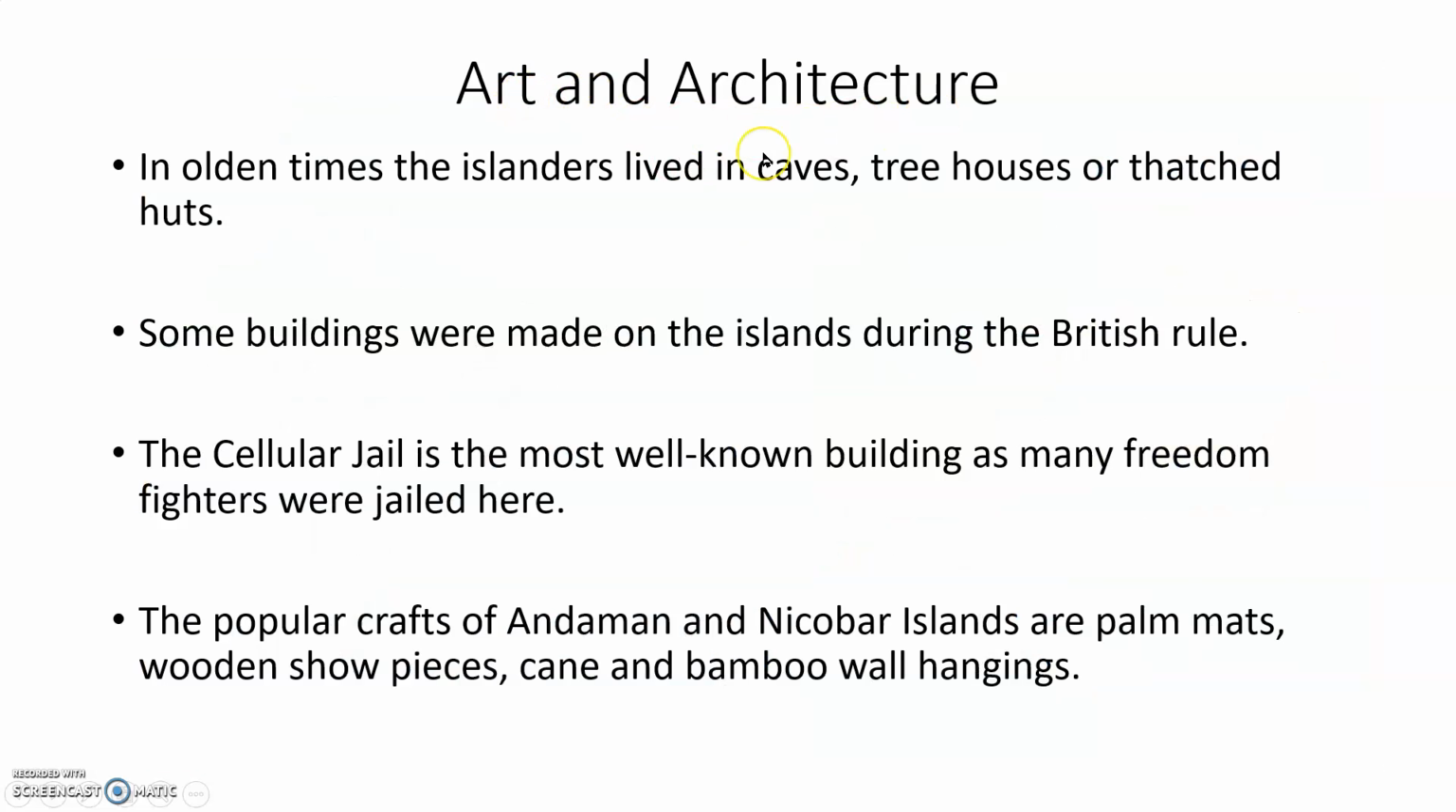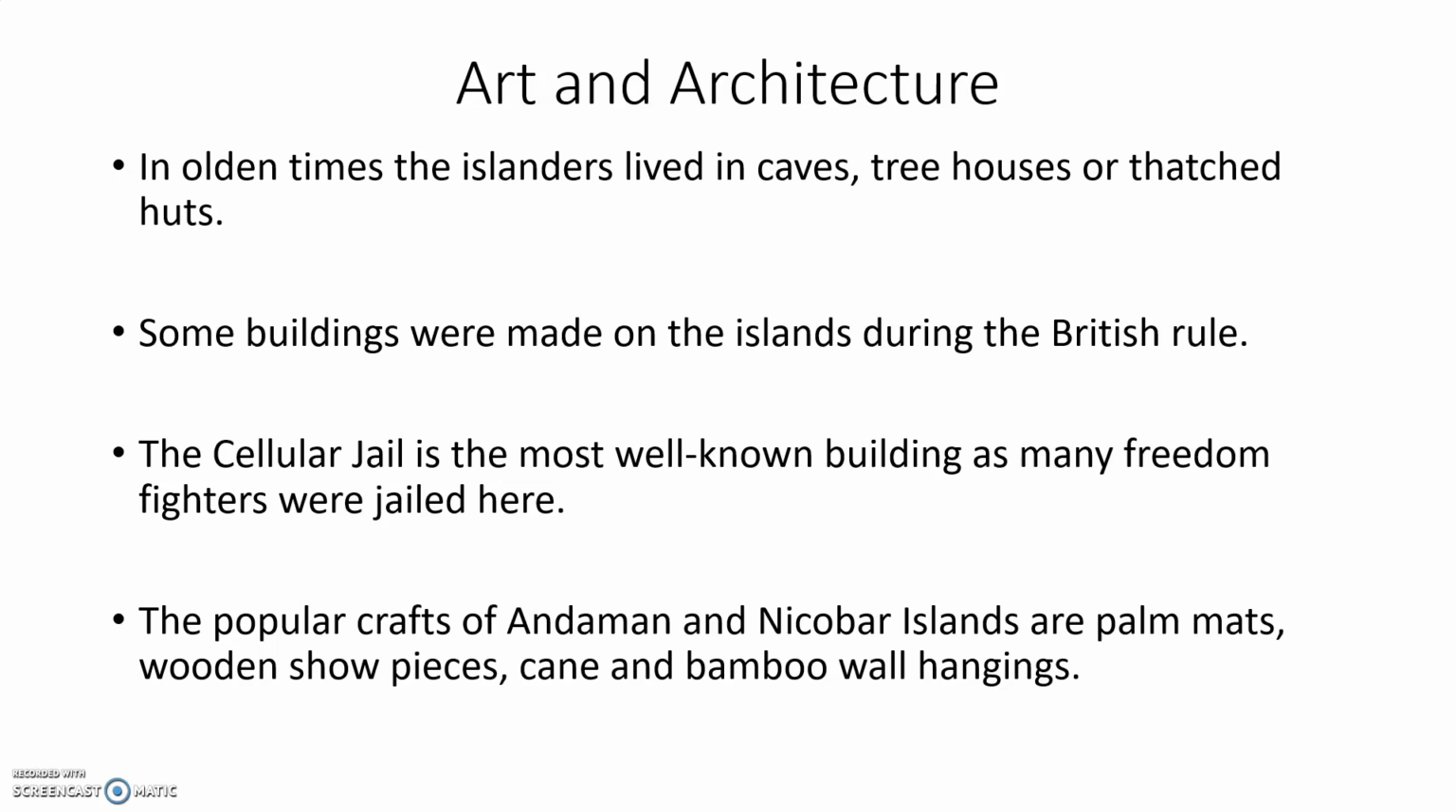Art and architecture. In olden times, the islanders lived in caves, tree houses, or thatched huts. Some buildings were made on the islands during the British rule. During the British rule only, they constructed some buildings on those islands. The Cellular Jail is the most well-known building, as many freedom fighters were jailed here. So in Andaman and Nicobar, one famous jail is there. That name is Cellular Jail. That is one building, and many freedom fighters were jailed here.